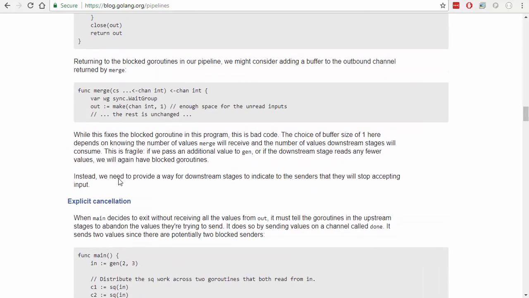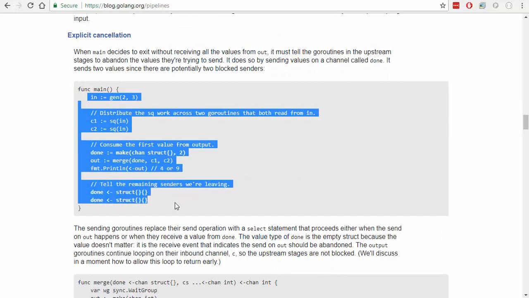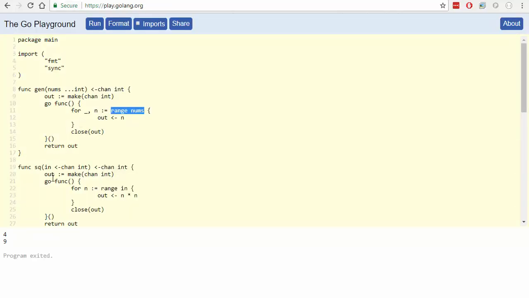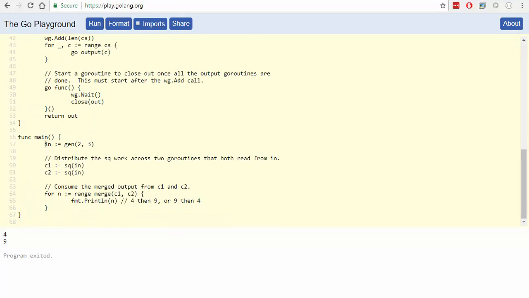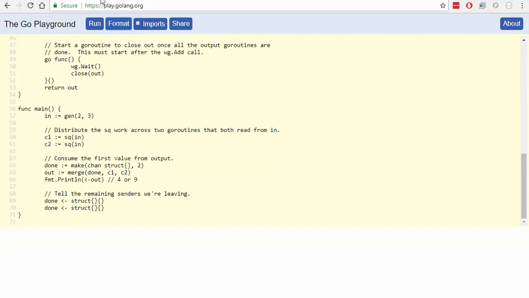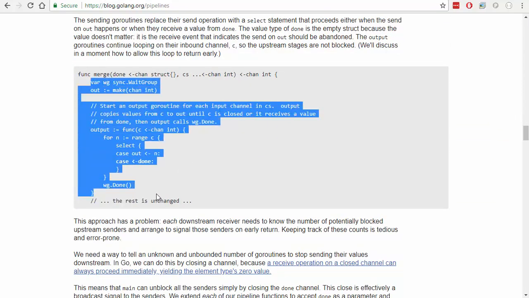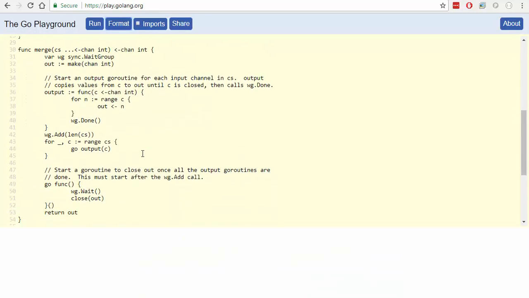All right, so let's grab that first and make the other changes as we need. So in this case, we're going to switch all this to this new code. And we're going to change our Go routine setup here. And this is basically up to the output function for merge.